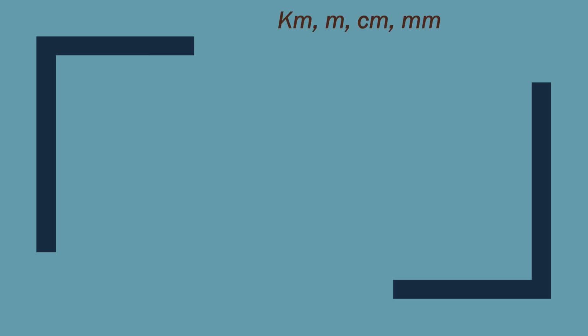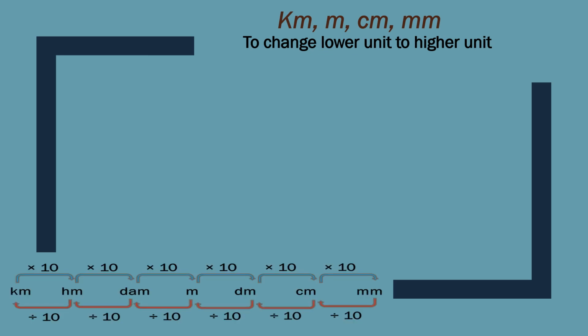Now what we will do if we need to convert lower unit to higher unit? Just observe this chart. Whenever you need to convert lower unit into higher unit, we divide by 10. And if we need to convert millimeter into centimeter, meter and kilometer, what you will do? Millimeter to centimeter, it means we will divide by 10. And millimeter to meter, 10, 10, 10. It means we will divide by 1000. And millimeter to kilometer, it is by 10 lakh. So it is very easy.